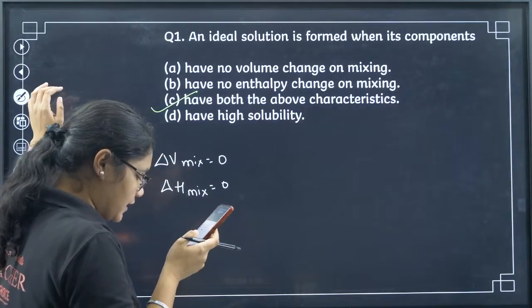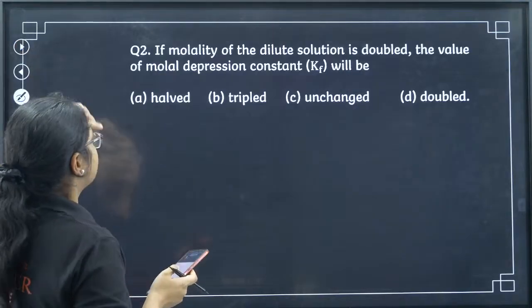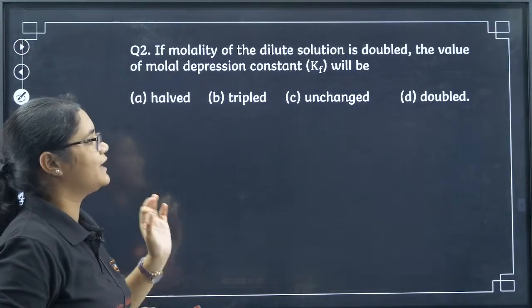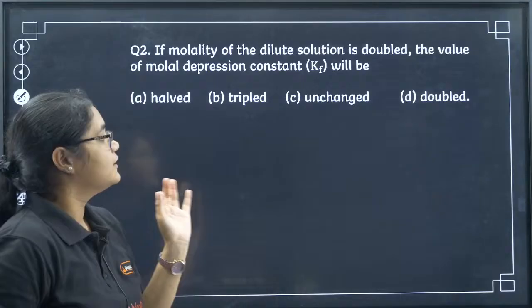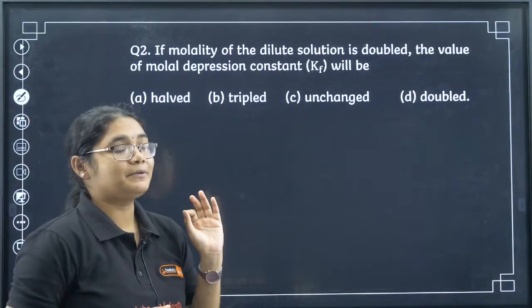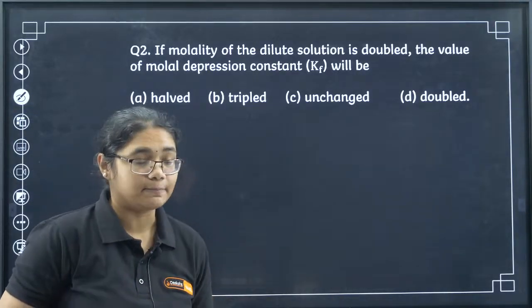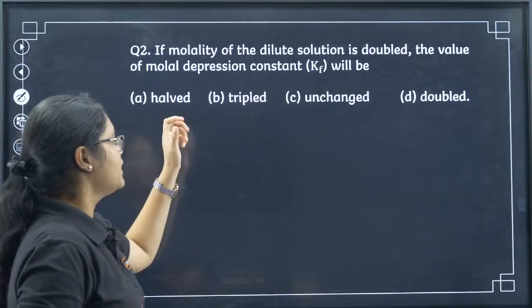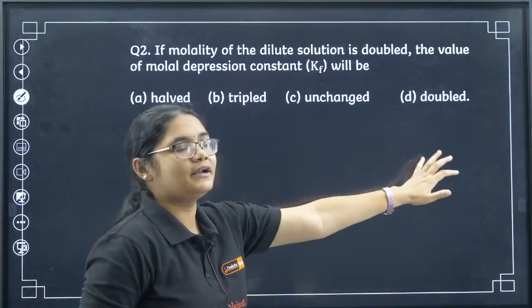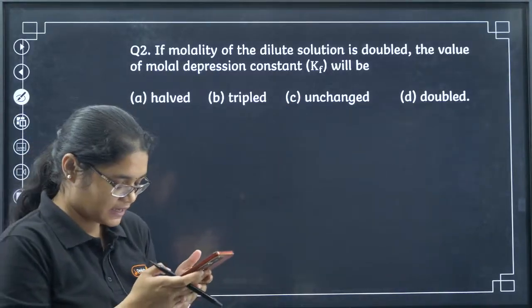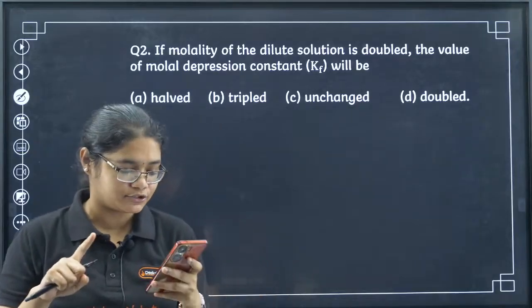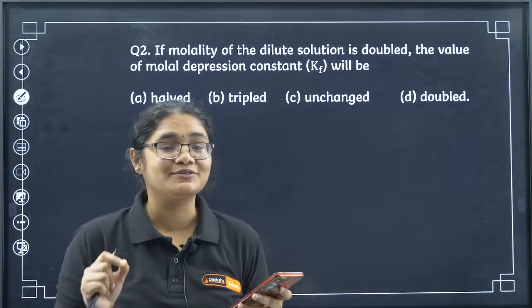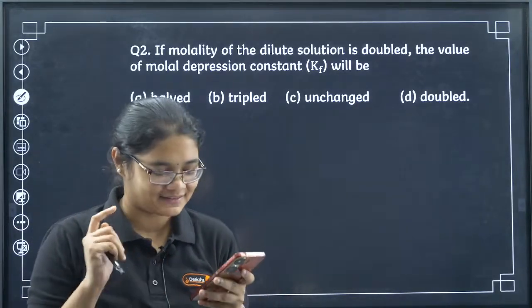Next, question number 2: if molality of the dilute solution is doubled, then the value of the molar depression constant Kf will be. Here we have options: halved, tripled, unchanged or doubled. So can you guess this answer? Those who have attempted my previous session should be able to answer, because I have given the answer for this question in the last session.